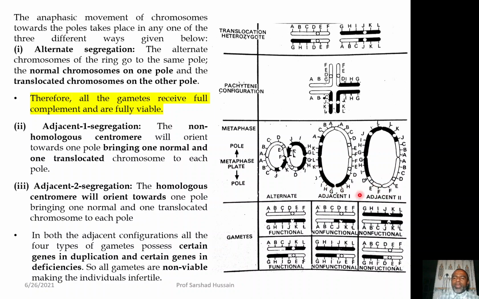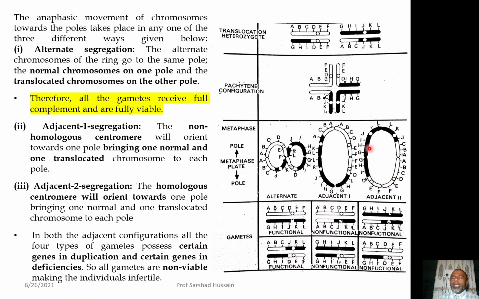Now, you may have the adjacent 2 configuration. In the adjacent 2 configuration, you are having the homologous centromeres oriented towards one pole. Here again they are homologous, because both the centromeres are represented here by the black, and here both are represented by the white. So, they are homologous because they have the same gene sequence around them.